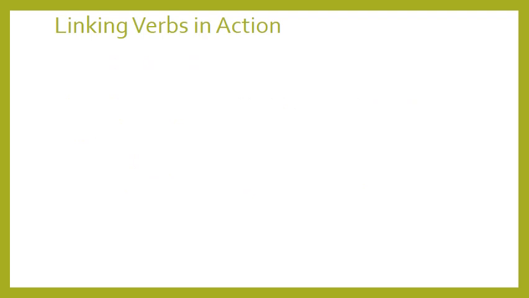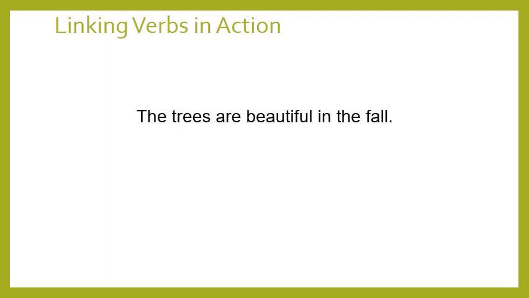Linking verbs in action. Here we do not mean action verbs, we mean in action, in process. The trees are beautiful in the fall. Where is the subject here? Trees, for sure. Where is the verb? Are. Okay? What about the trees? Beautiful. Beautiful is what?